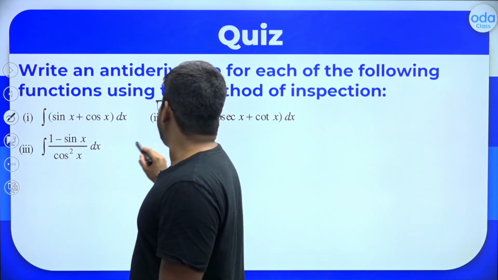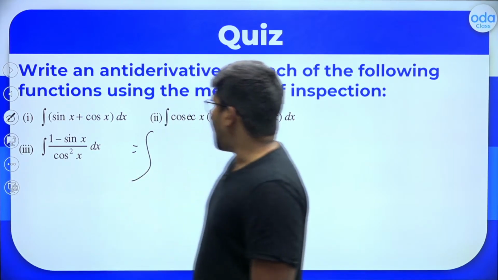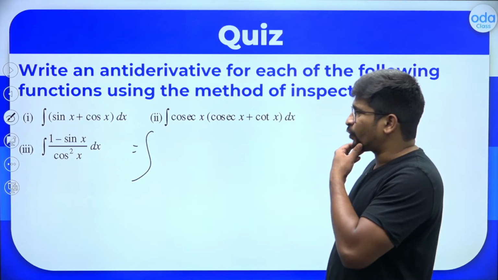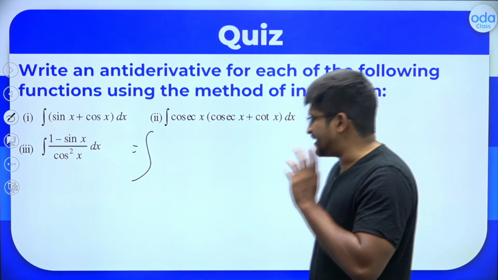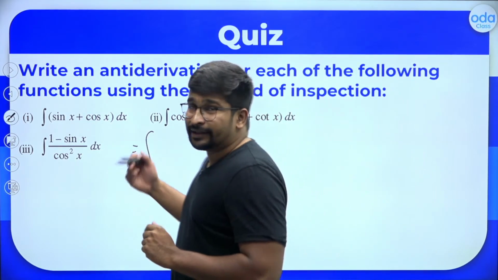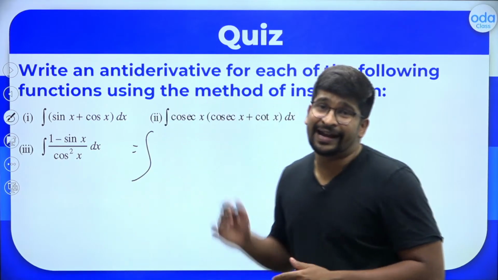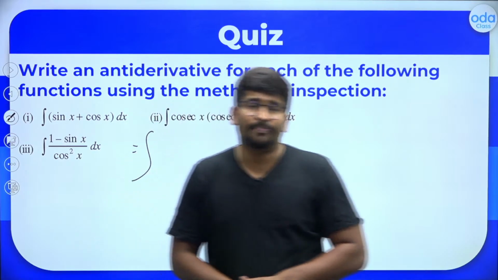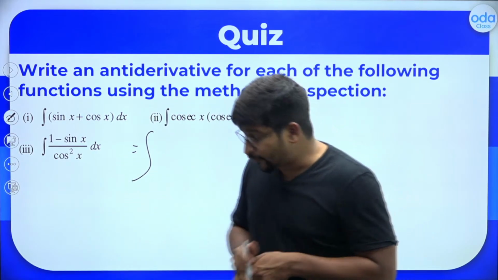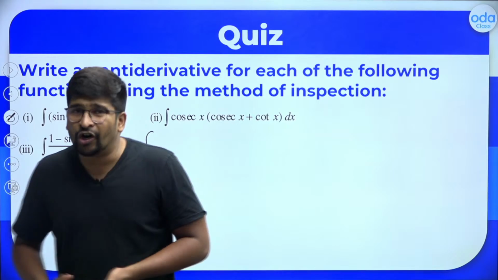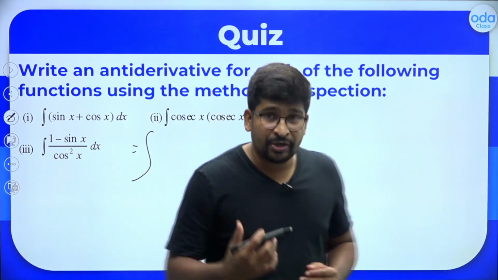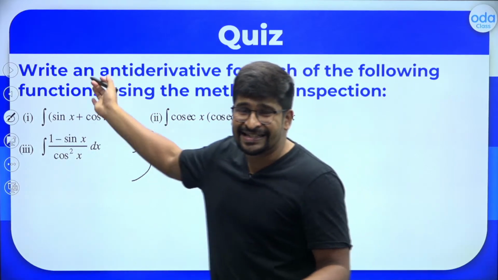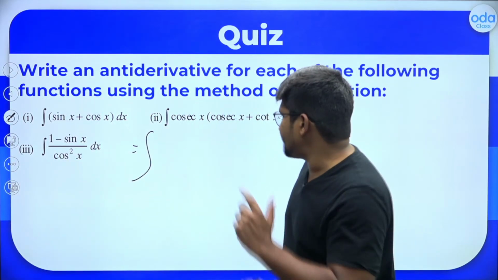Next one, integral of (1 minus sin x) divided by cos square x. This is the question. You can do it in multiple ways. In an indefinite integral, sometimes you will get various answers, and most of them can be converted to a single form. So if it's an objective type question, always keep an eye on the options, to see what form the examiner wants you to convert it to. If it's a board exam, these are NCERT questions, very simple questions. Let's see how to do it.